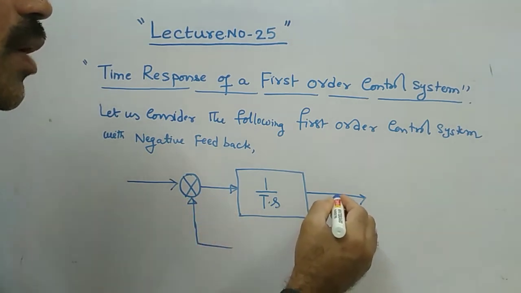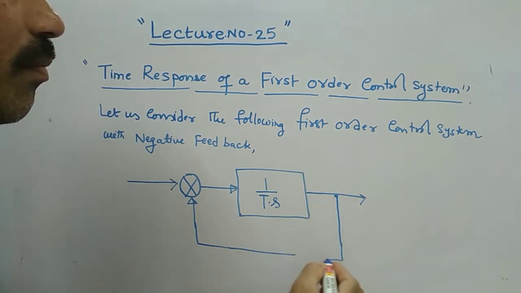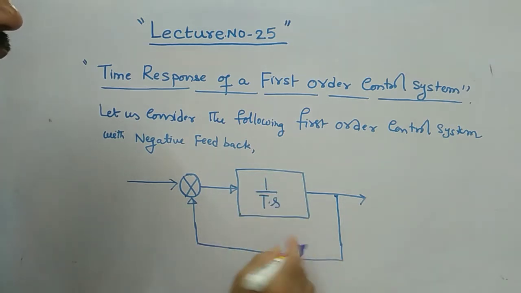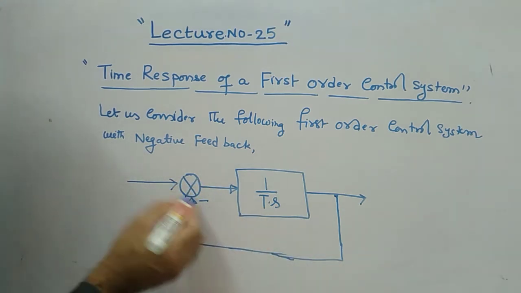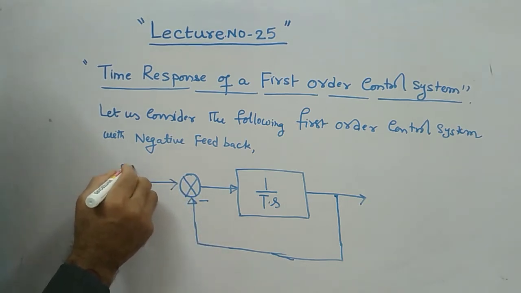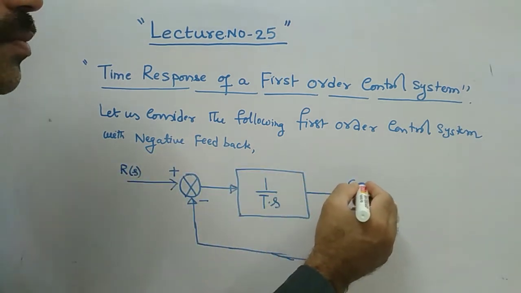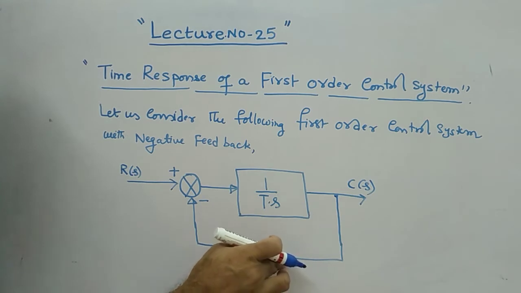Because it is a unit feedback, your h of s is equal to 1 here. This is your g of s, this is your h of s. Normally in this loop you have g of s times h of s, but for unit feedback h of s is 1. If you put minus, that is called negative feedback here, and obviously this is your r of s input, always plus only, and this is your c of s. So this is the representation of the first order system.